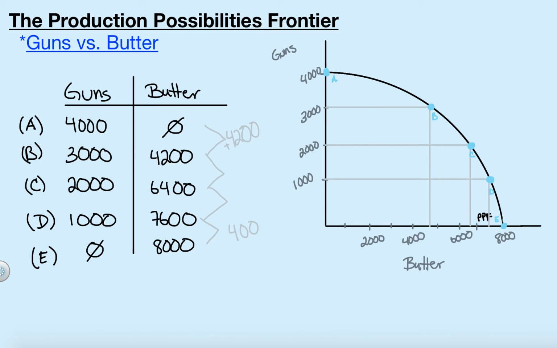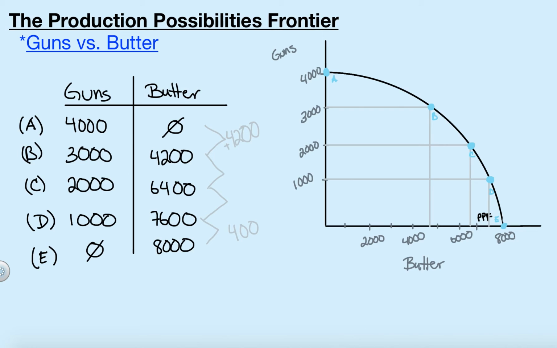So if we were to move along our production possibility frontier, let's say from point A to point B or from B to C, this is a trade-off. This is not economic growth. It is simply moving from one possibility to another possibility on the same frontier. Okay? We do use the same graph to model growth.